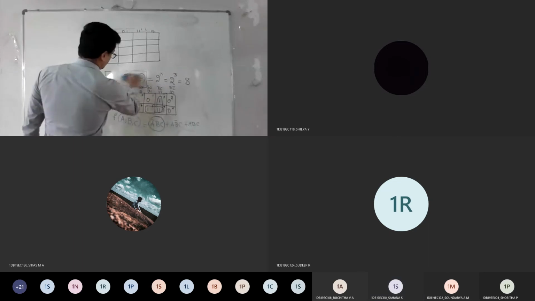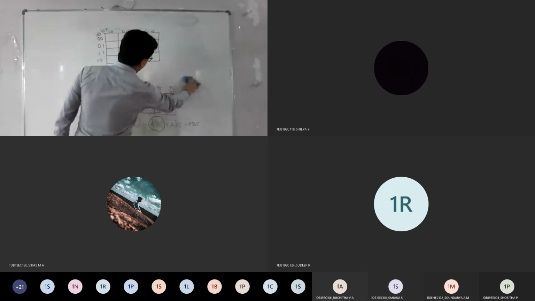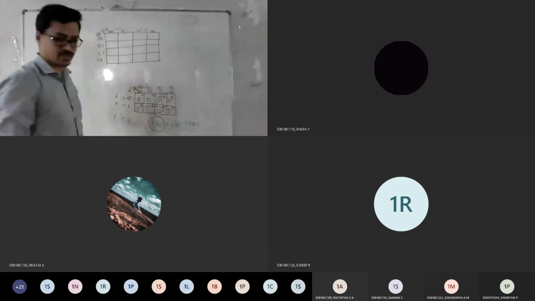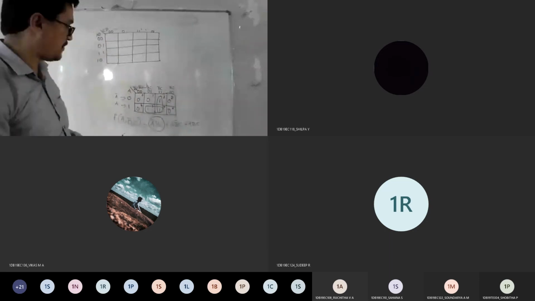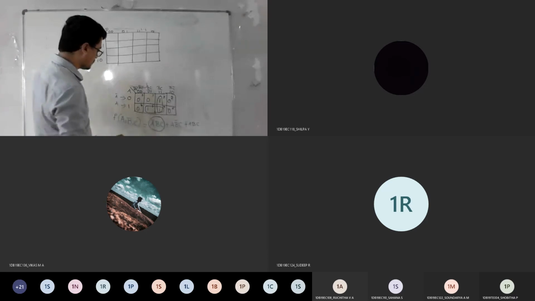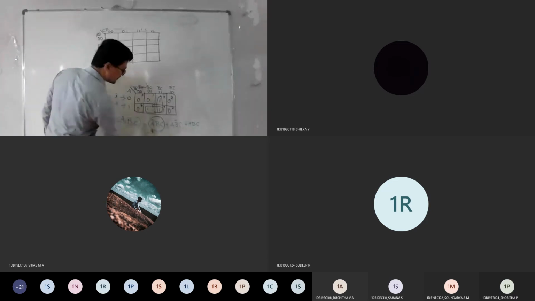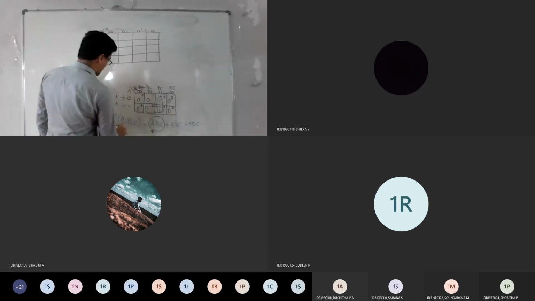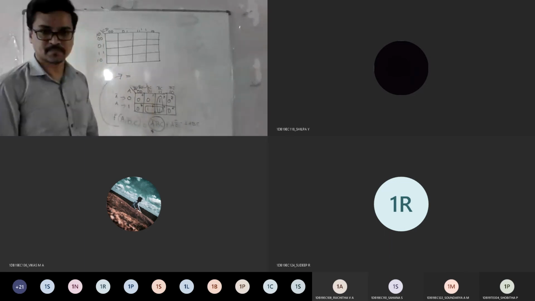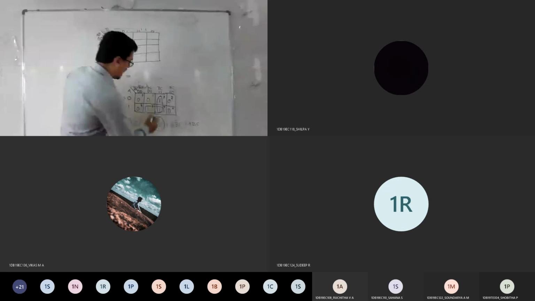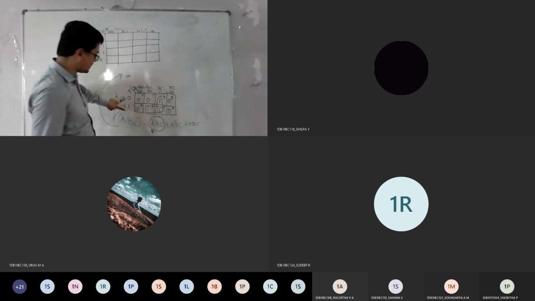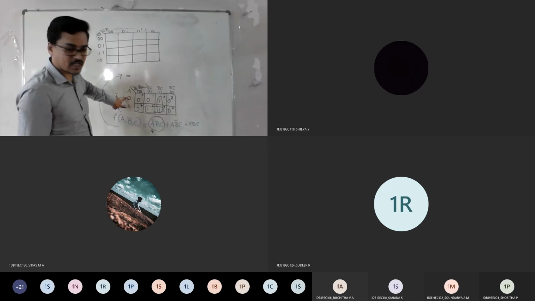Now we will see how the expression will be reduced. How the expression can be reduced using my K-map logic. Okay, listen carefully. So this was the original question, right? So now let's see how we can express this in a simple way. Look at here. I have combined these two. I have combined these two. So what is A bar equal to?